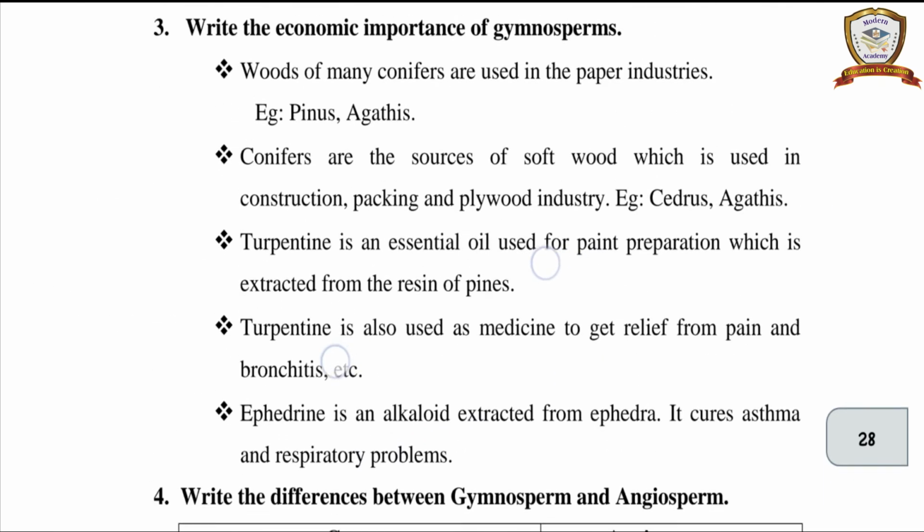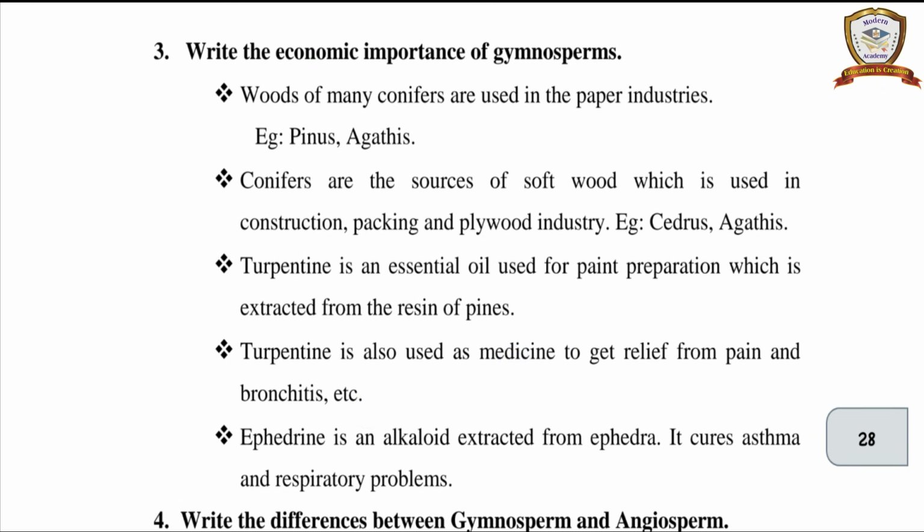Once again, I'll read for you. Woods of many conifers are used in the paper industries. Example, Pinus and Agathis. Conifers are the sources of softwood which is used in construction, packing and plywood industries. Example, Cedrus, Agathis. Turpentine is an essential oil used for paint preparation which is extracted from the resin of pines. Turpentine is also used as medicine to get relief from pain and bronchitis.